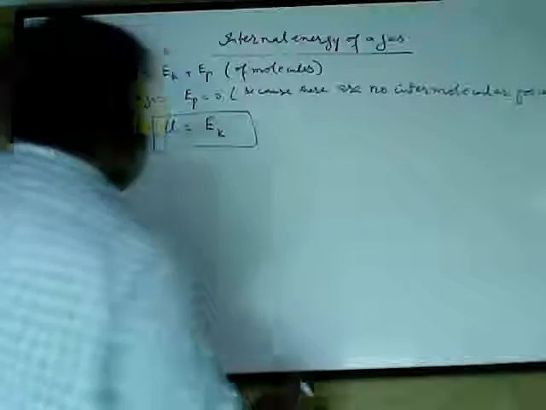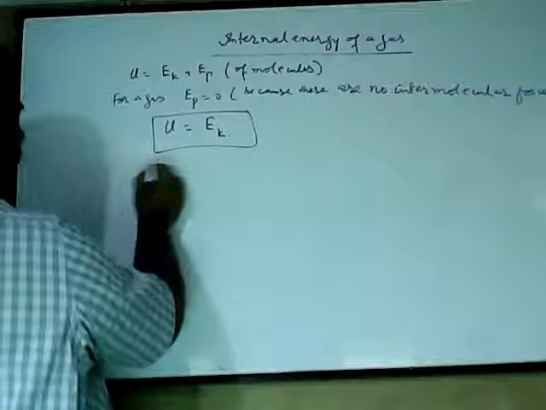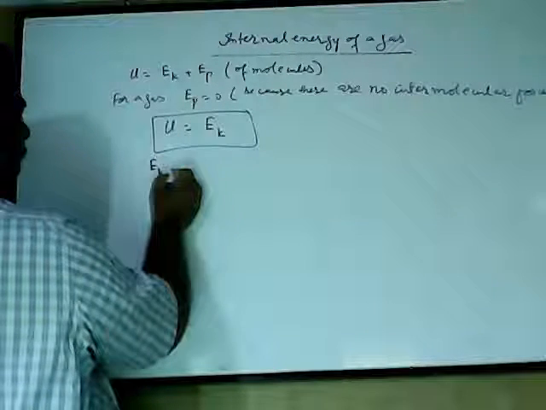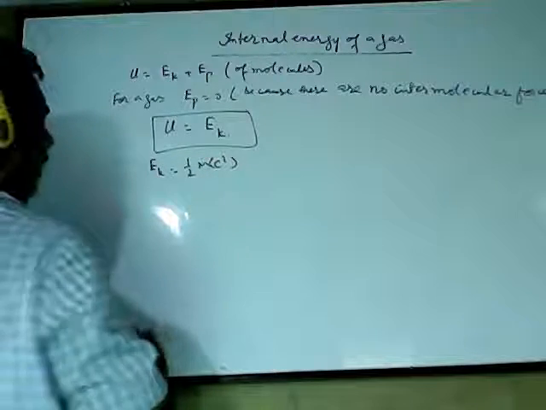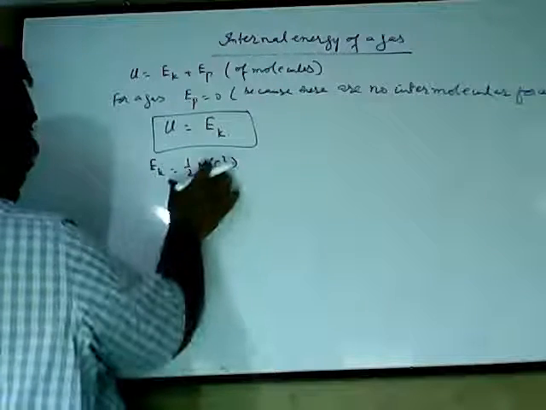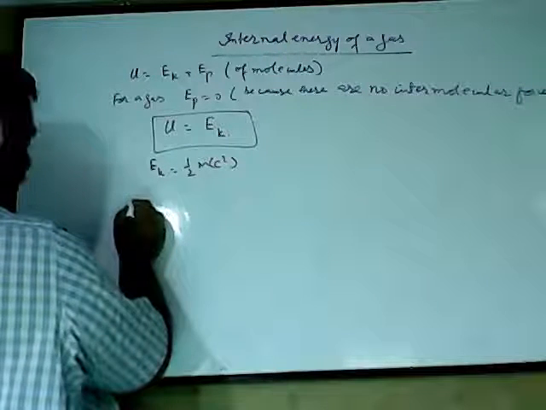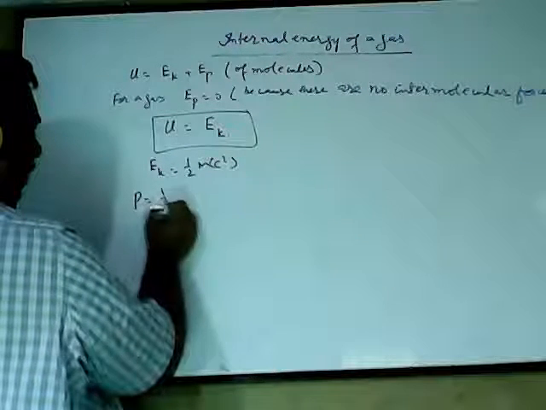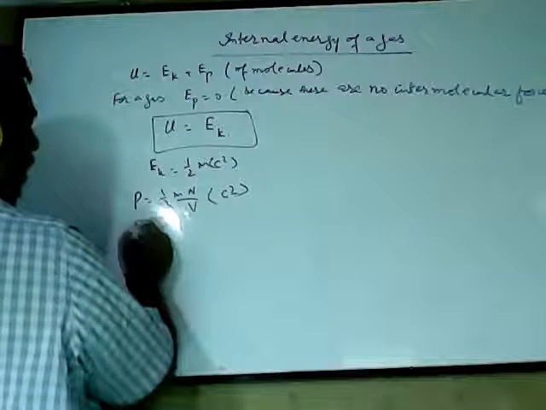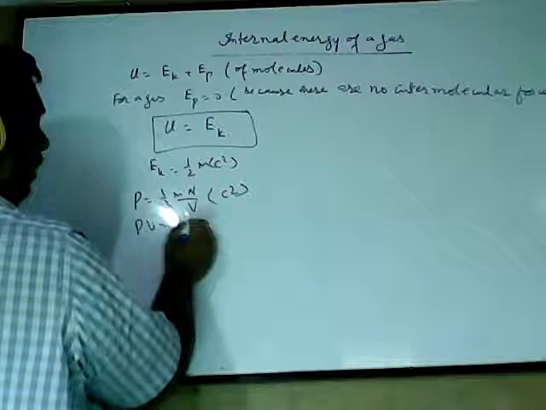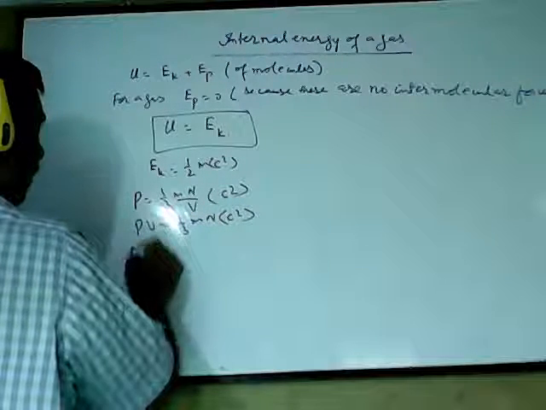Now, I have to find the kinetic energy. We already know kinetic energy is always equal to 1 upon 2 mc square average, for a single molecule. Now the pressure of the gas is given by 1 upon 3 mn upon V c square average, or I can say PV is equal to 1 upon 3 mn c square average. But PV is equal to nkT.